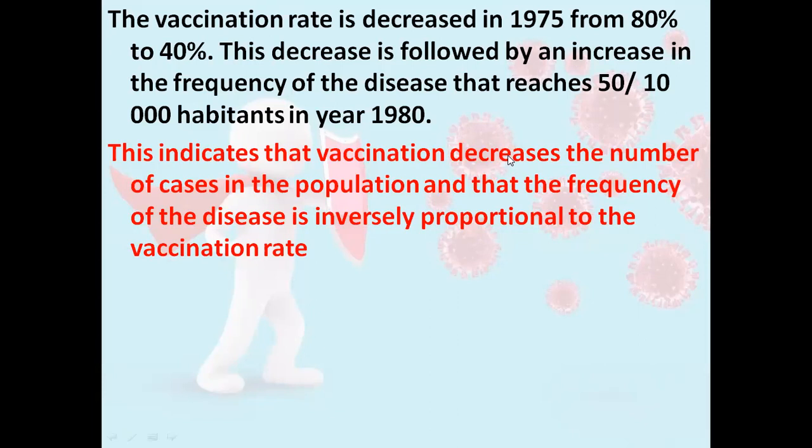So this indicates that vaccination decreases the number of cases in the population, and that the frequency of the disease is inversely proportional to the vaccination rate. Meaning, as we increase the vaccination rate, the frequency of the disease decreases. As we decrease the vaccination rate, the frequency of the disease will increase.